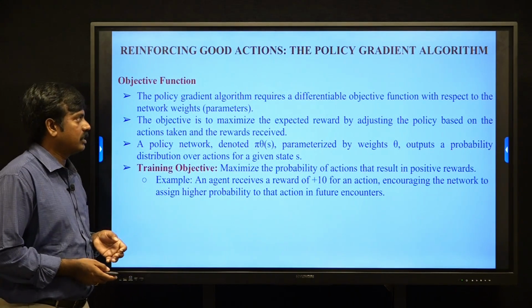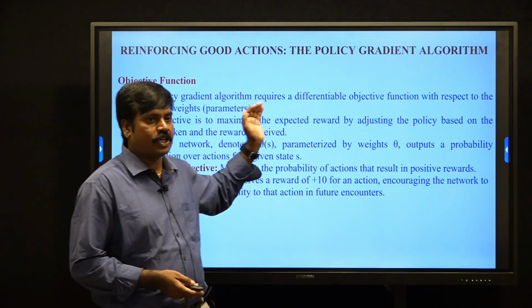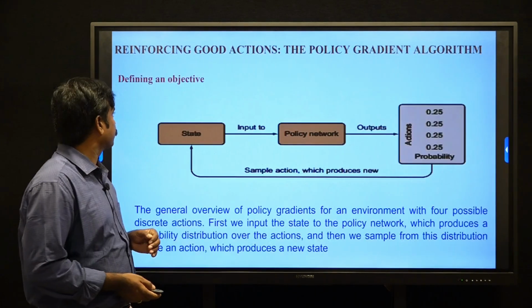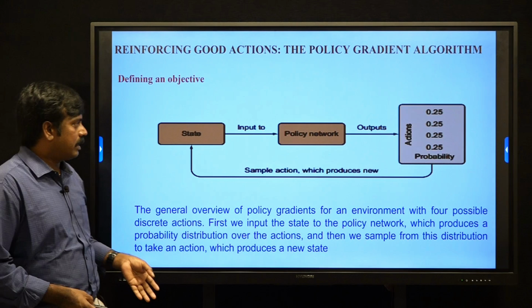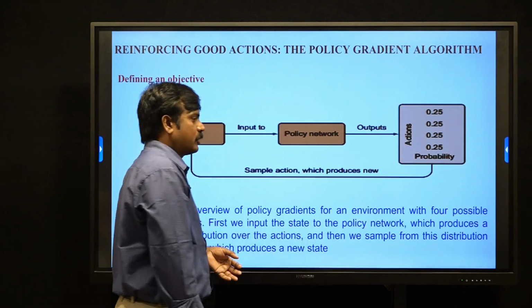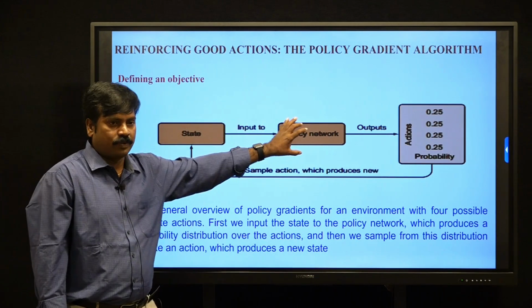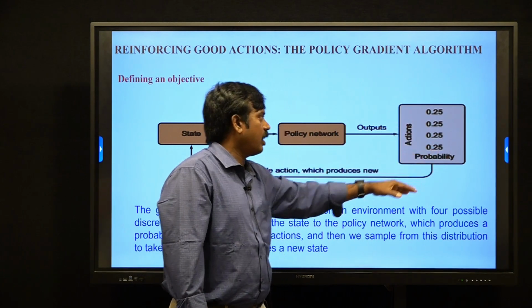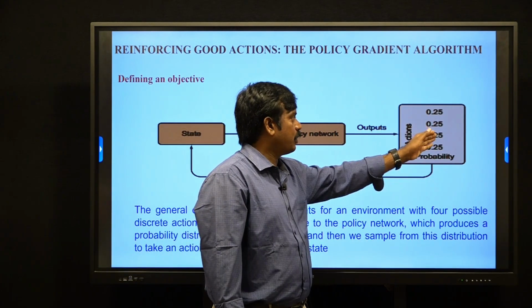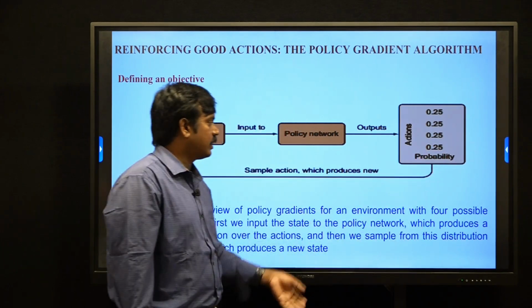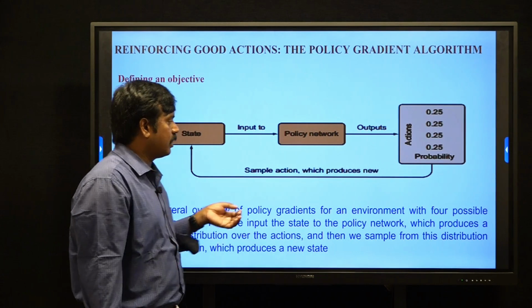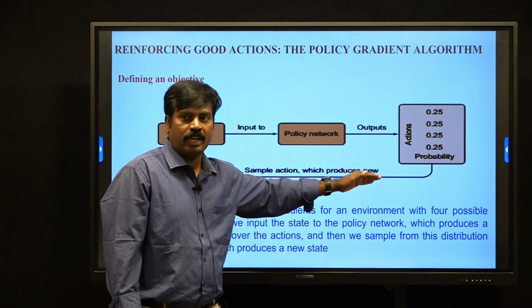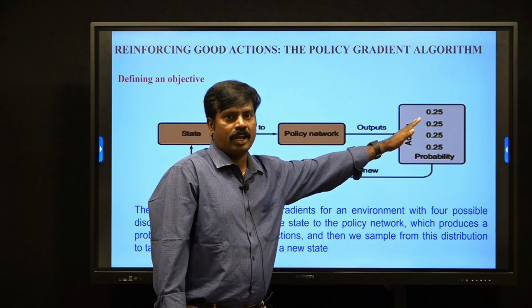Here, for example, four discrete actions are available in a state. The state is input to the policy network. The output is the probability distribution of the corresponding actions. Here all have equal probability values: 0.25, 0.25, 0.25, 0.25. This is the initial state. We select a sample action, which produces the new state and a new probability distribution.